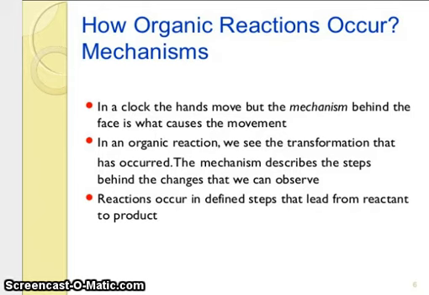Now, how does an organic reaction occur? In a clock, the hands move, but the mechanism behind the face is what causes the movement. In organic reactions, we see the transformation that has occurred. The mechanism describes the steps behind the changes that we can observe. Reactions occur in defined steps that lead from reactant to product.